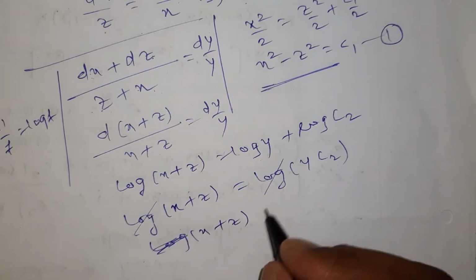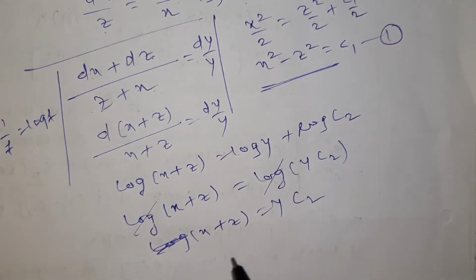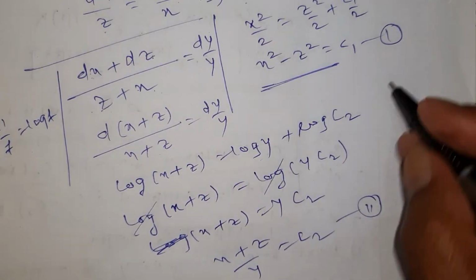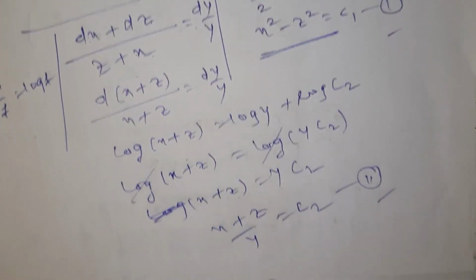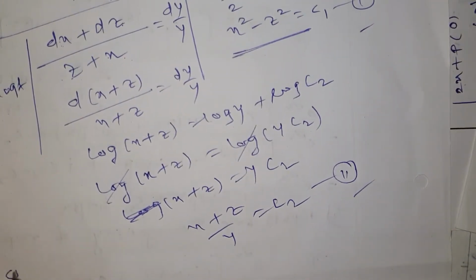I get x plus z is equal to y c2. So x plus z upon y is equal to c2. This is my second term. So I get first and second term clearly. So my final answer is phi of c1 c2